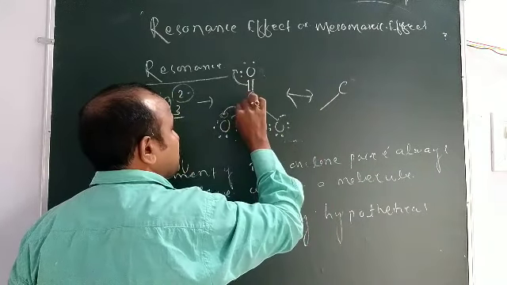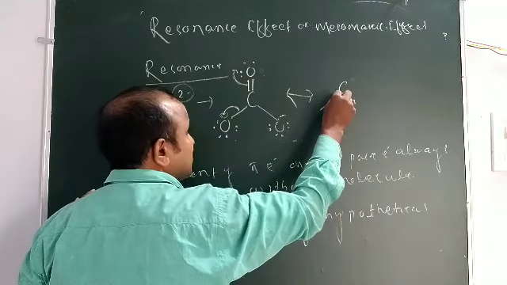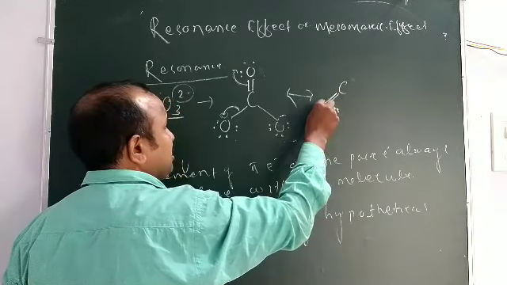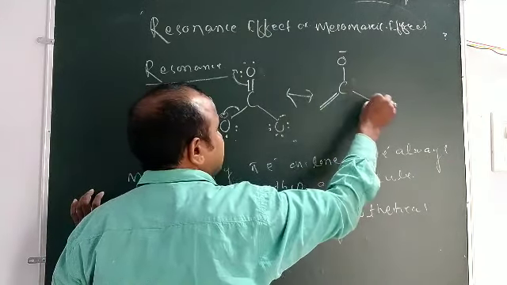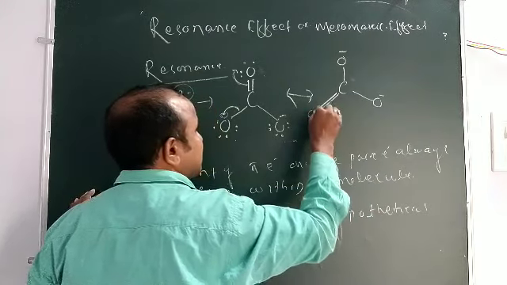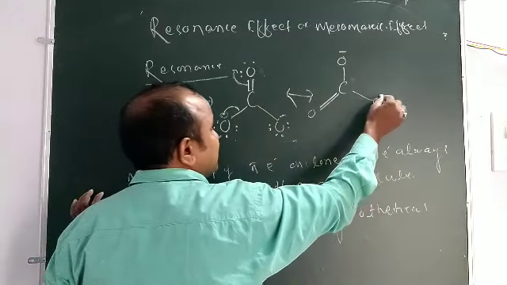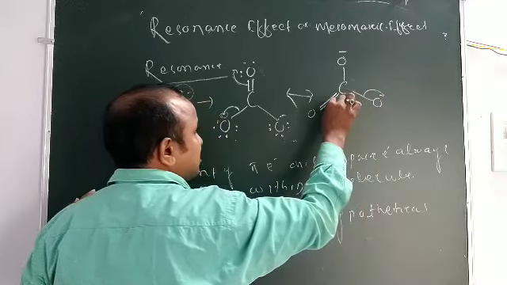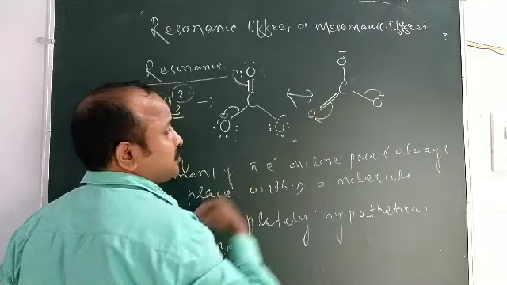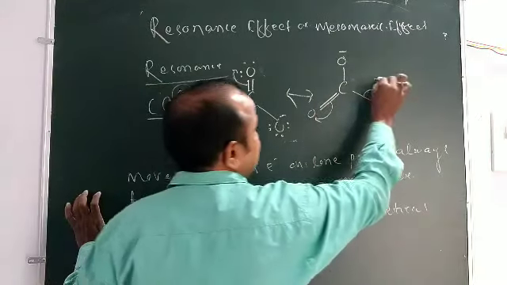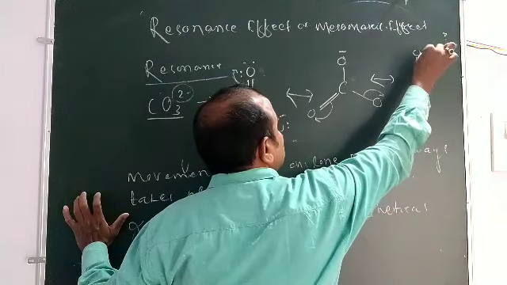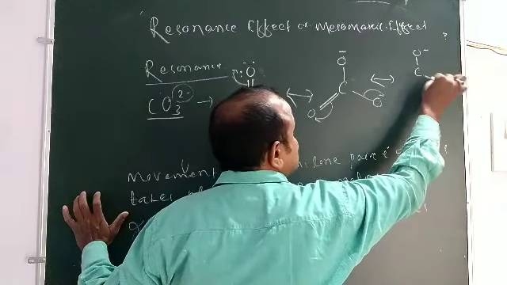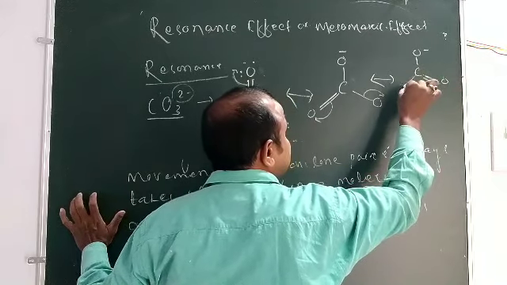When this moves to this, it forms a double bond, and this oxygen gets a negative charge. Similarly, if this one moves, it makes a double bond in another position and that oxygen gets the negative charge.